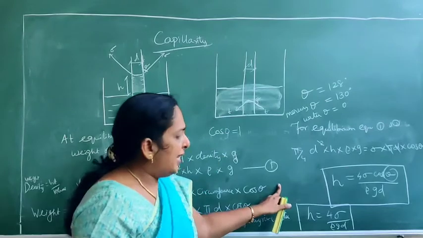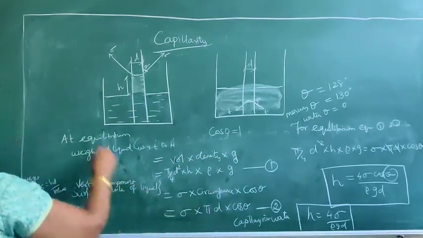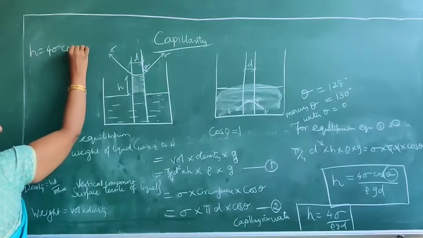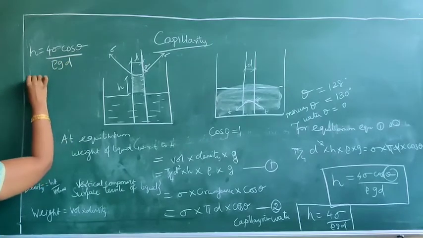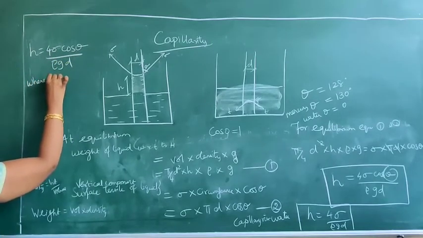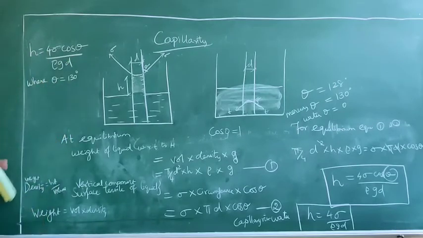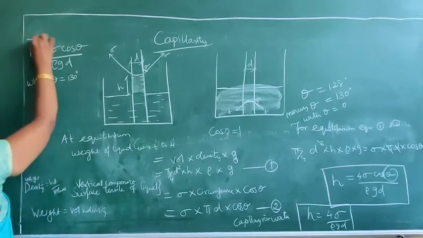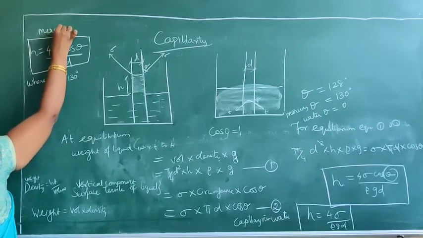Okay, so in that case, for the capillary fall, the equation will be the same, but h = 4σ cos θ / ρgD, where θ is equal to 130 degrees. If it is specified in the problem, we can take the same degrees, 128 or 130 degrees, anything you can take it up here. So this is the equation. This is the case of mercury.